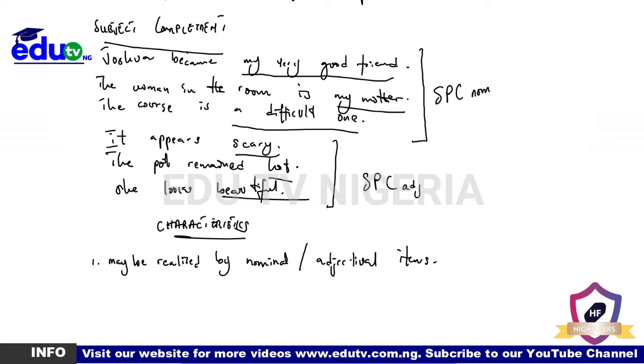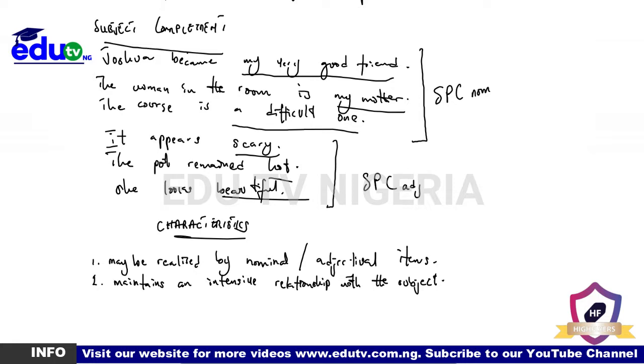Number two, it can be said to maintain an intensive relationship with the subject. So it maintains an intensive relationship with the subject. So that's another thing you should note about the subject complement. It usually maintains an intensive relationship with the subject. Now, that means that it refers back to the subject. It's as simple as that, so it refers back to the subject.